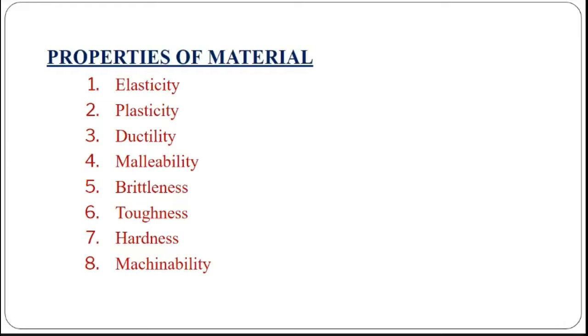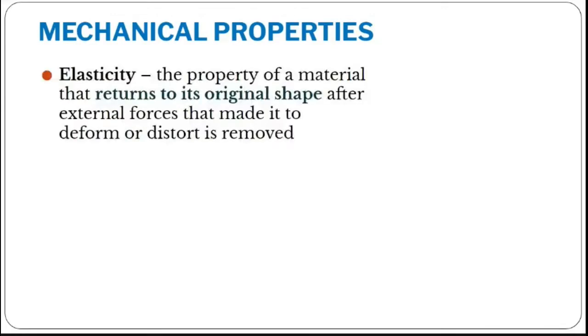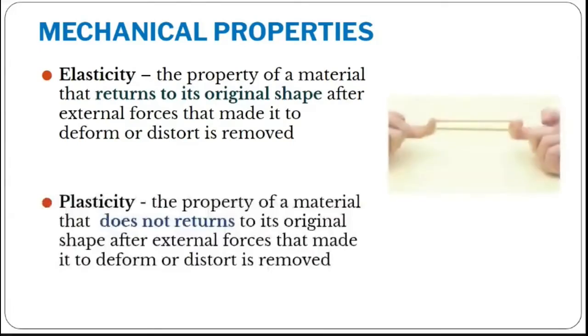So we have different material properties I have listed below. First one, we call it elasticity. Elasticity is a property where a material will come to its original shape. All materials will have elastic properties, right? So when I consider steel, even steel will have elastic property. But when you consider a part, the most elastic part is a rubber band.